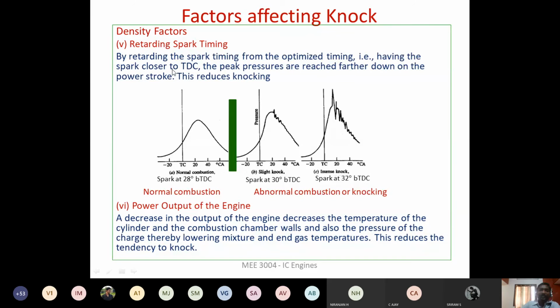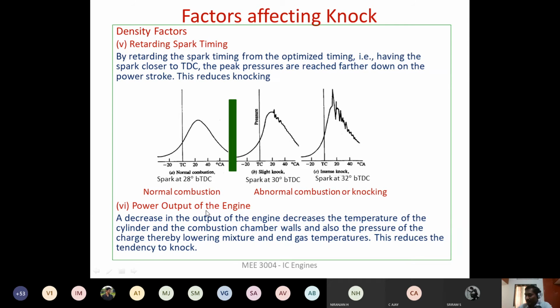So if you reduce the spark advance, by retarding the spark timing and having the spark introduction closer to TDC, the peak pressures are reached farther away from the TDC, and thereby you can reduce the knocking. So spark timing is also very important.